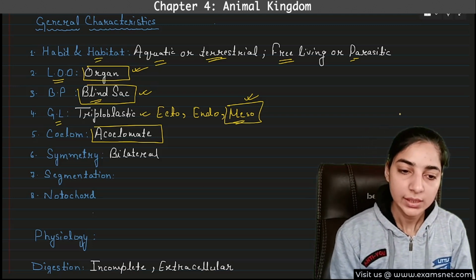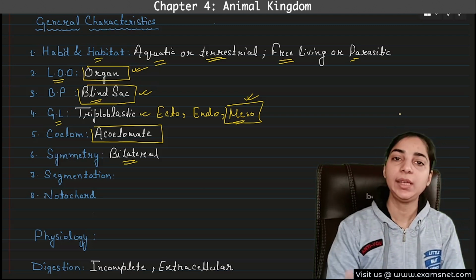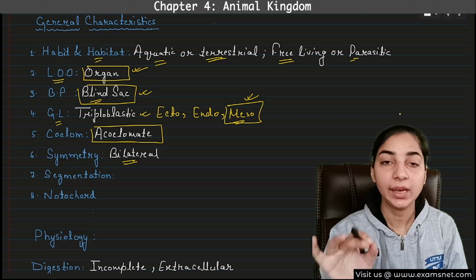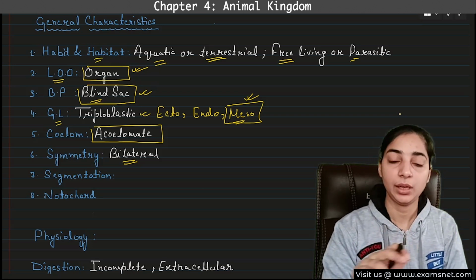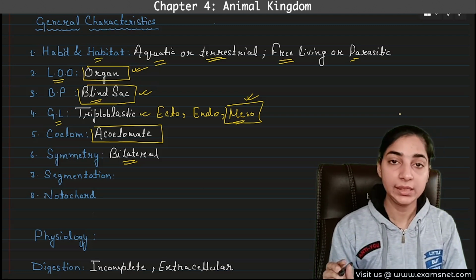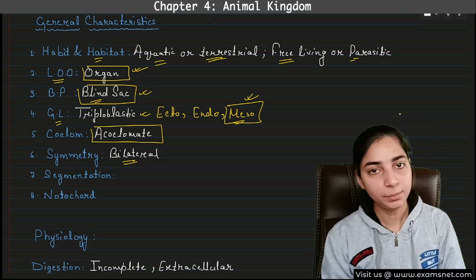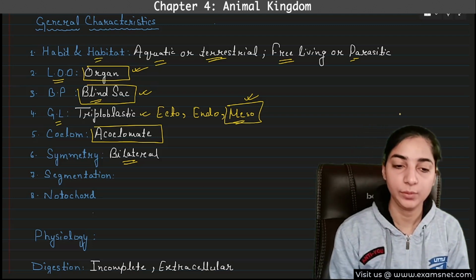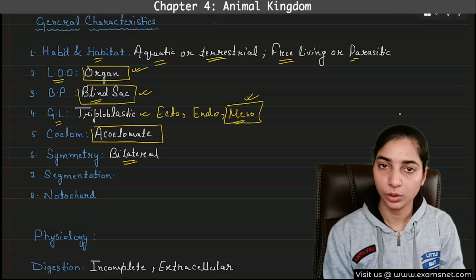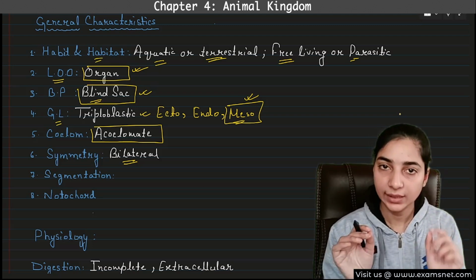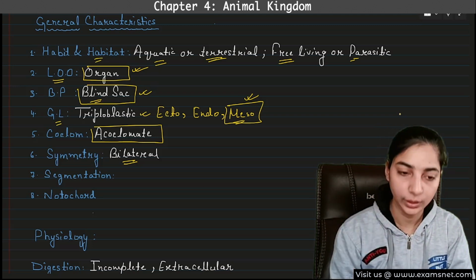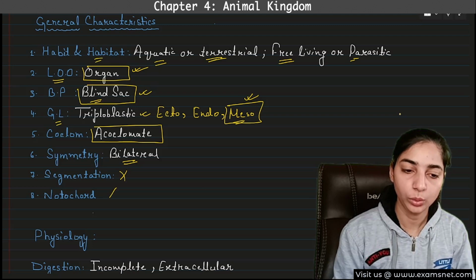Symmetry is bilateral symmetry. So platyhelminths onwards, all will be having bilateral symmetry. Only the larval echinoderm will be radially symmetrical. Sorry, the adult echinoderm will be radially symmetrical. The larval form will be bilaterally symmetrical. So that is often very confusing. You have to remember, from platyhelminths onwards, all are bilaterally symmetrical, and there is one exception, and that is the adult echinoderm, that is radially symmetrical. And segmentation and notochord will be absent.